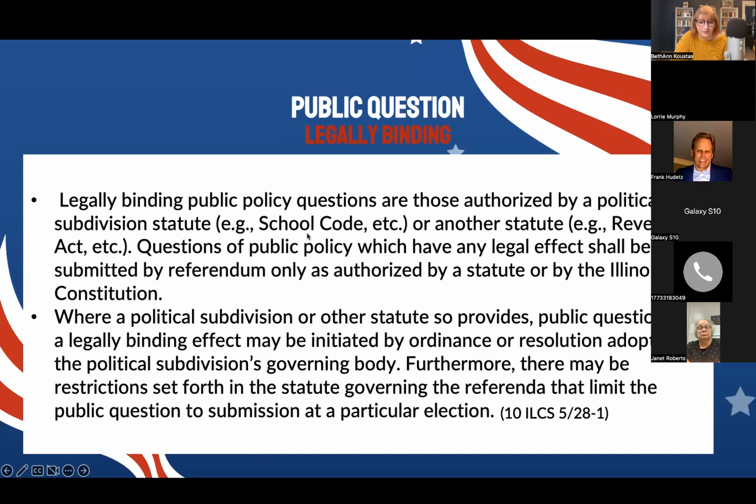Can I define political subdivision? So that would be like a park district or a township or a city council.